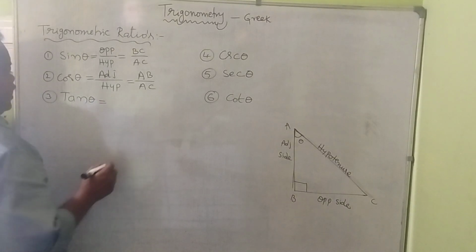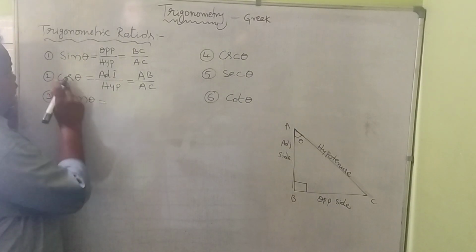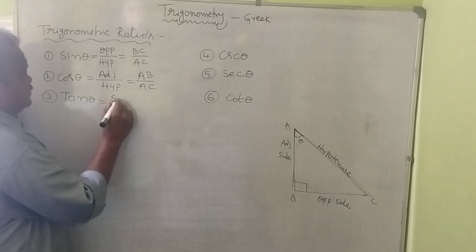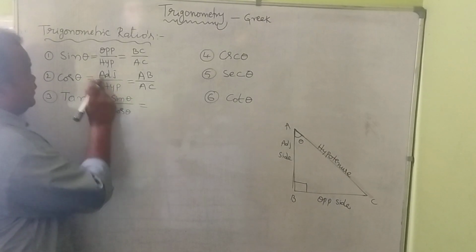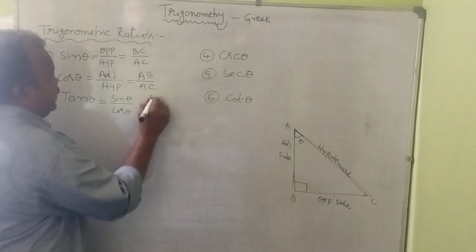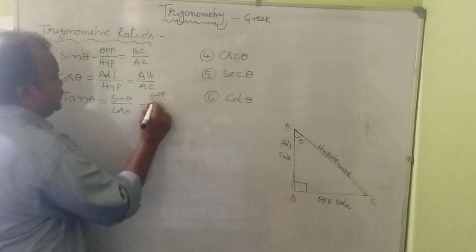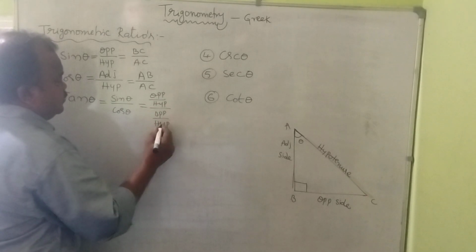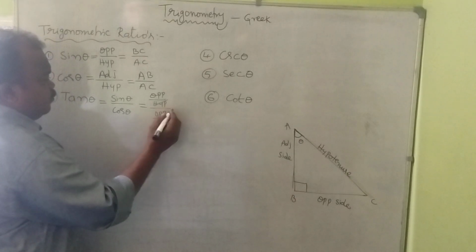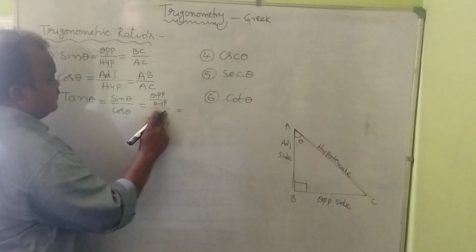What about tan theta? We may write sin theta by cos theta. The sin theta ratio is opposite side by hypotenuse, and the hypotenuse in both gets cancelled.